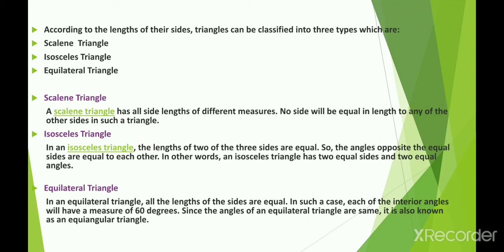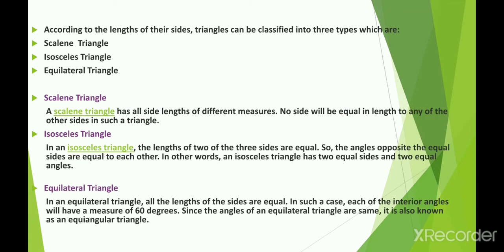Okay, so the next is the isosceles triangle. In this triangle, the lengths of two sides are equal. The angles opposite to the equal sides are equal to each other. In other words, an isosceles triangle has two equal sides and two equal angles. This is a very important thing you all must remember: in a scalene triangle all the sides are of different length and all the angles are of different measures. In an isosceles triangle, two sides and two angles are of equal length or equal measure respectively.